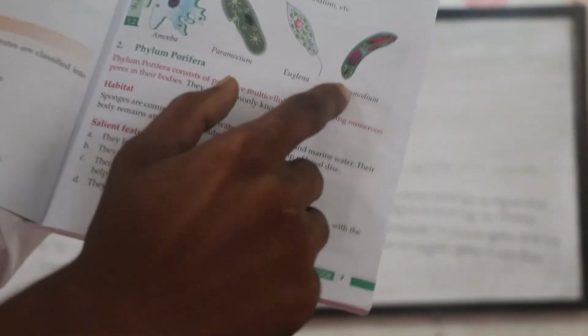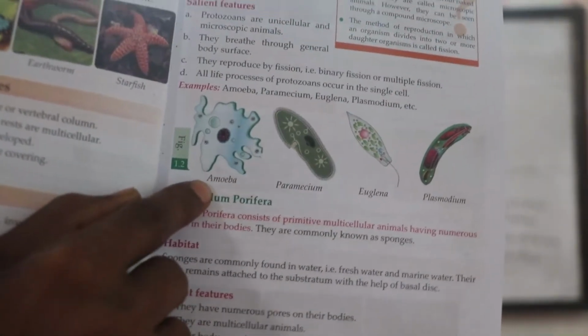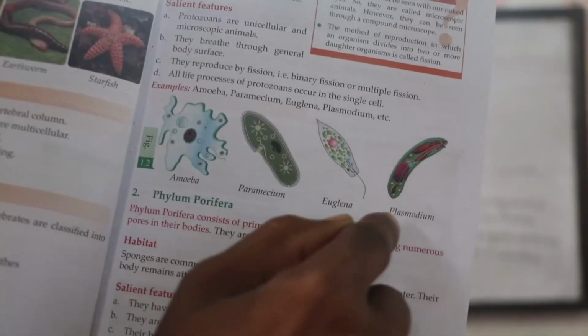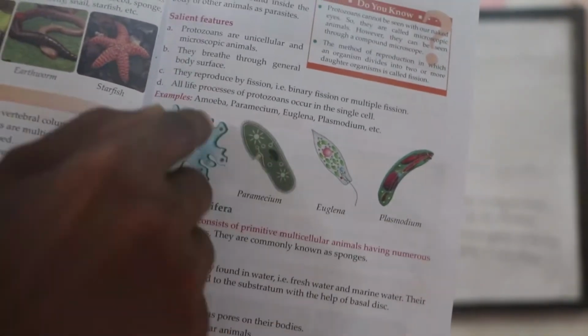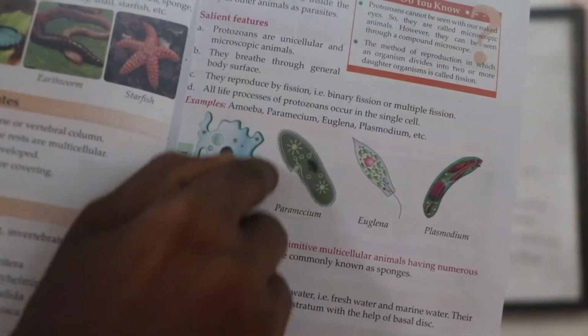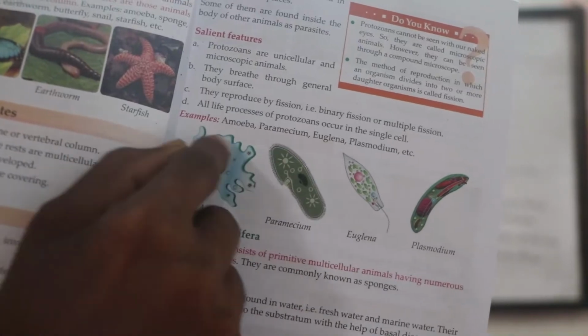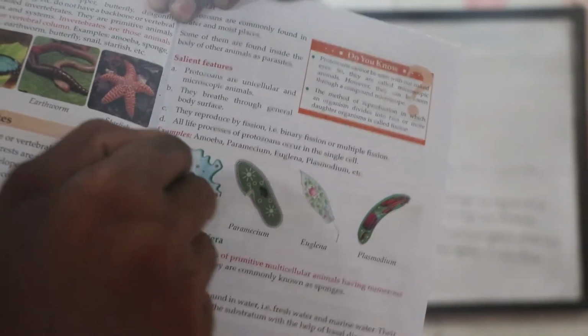These are the examples of phylum Protozoa. Number 1, Amoeba. Number 2, Paramecium. Number 3, Euglena. And number 4, Plasmodium. They breathe through the general surface area.